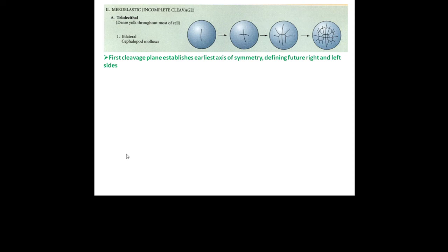So, bilateral meroblastic cleavage in telolecithal eggs. This kind of cleavage is found in cephalopod mollusks. Over here, the first cleavage plane establishes the earliest axis of symmetry, defining the future right and left side. So the pattern of bilateral symmetry in the bilateral cleavage is the same as was seen in holoblastic cleavage, but because the majority of the egg has yolk, which is largely distributed in the vegetal region, all the cleavages occur only in the small cytoplasm available at the animal pole.